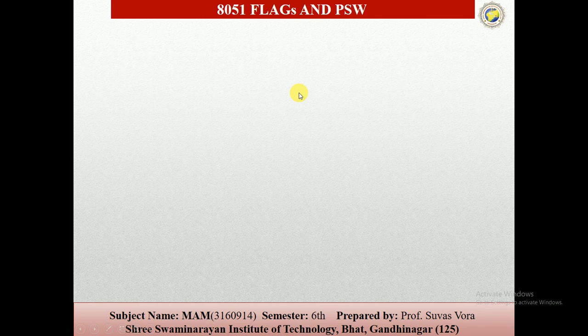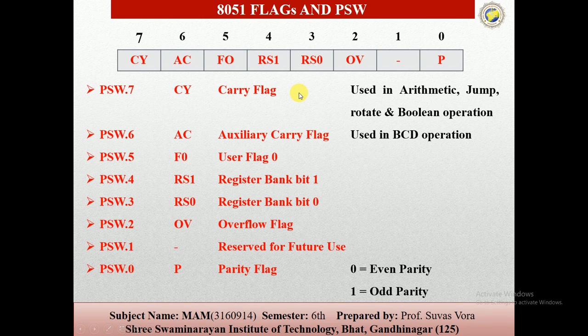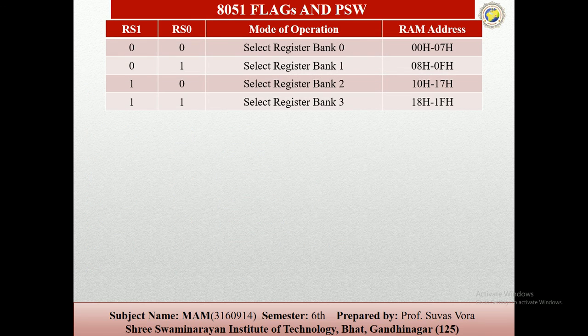RS1 and RS0, यहाँ पे हमने देखा रजिस्टर बैंक बिट 1 and 0. The combination of these we can use to select the register bank, and here the address. So 00 is register bank 0 we can select, then 01 is bank 1, 10 is bank 2 and 11 is bank 3. Here the address.